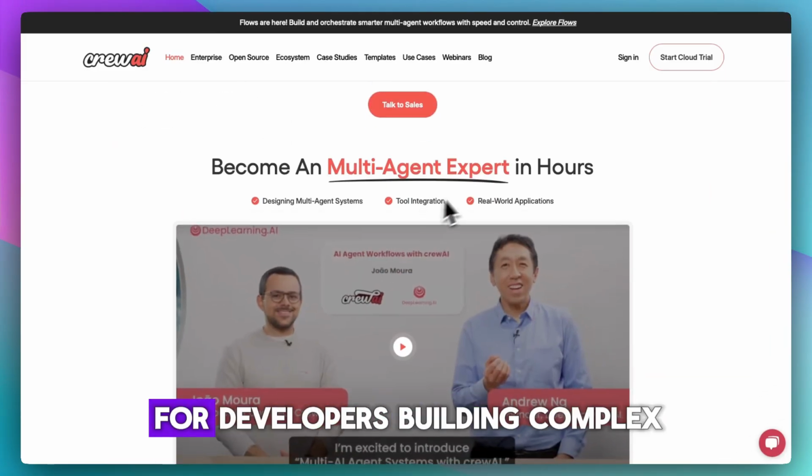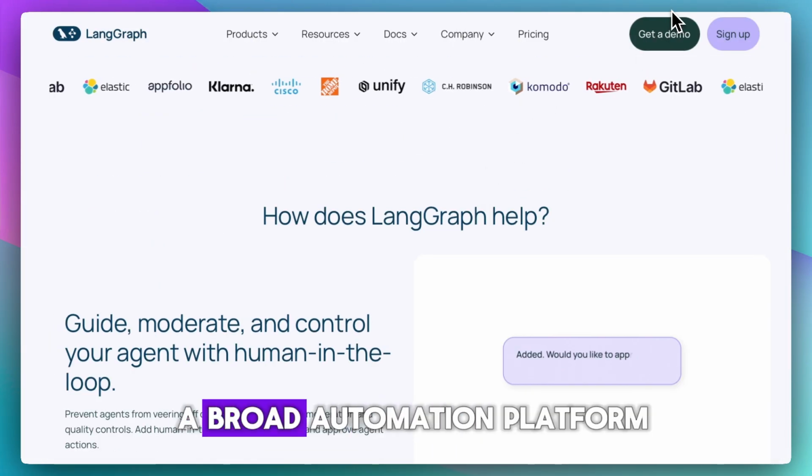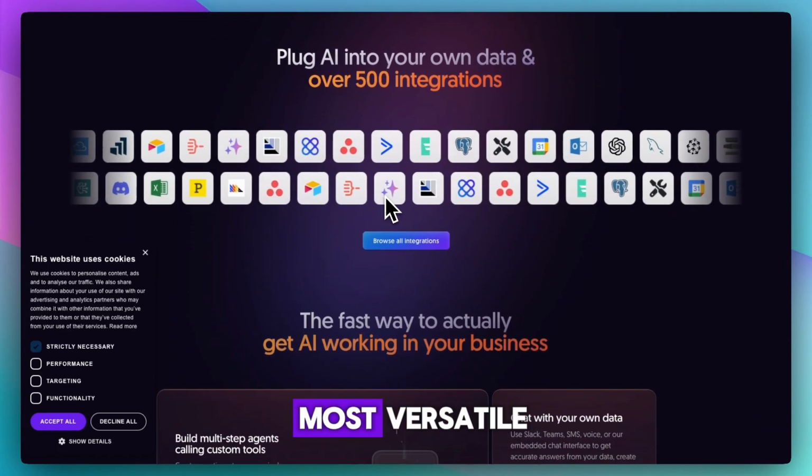It's the best. For developers building complex logic around AI, LangGraph takes the win. And if you need a broad automation platform with AI hooks, Notion is the most versatile.